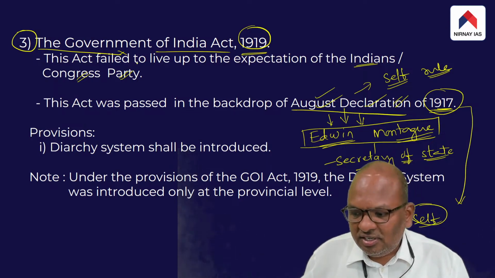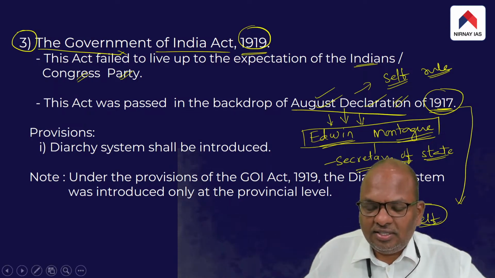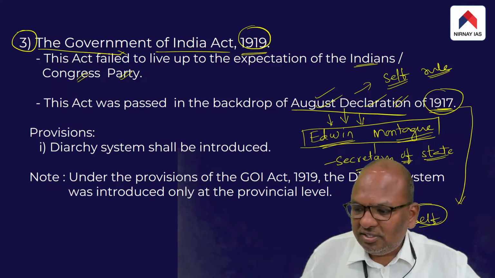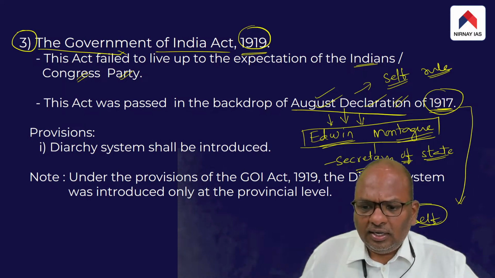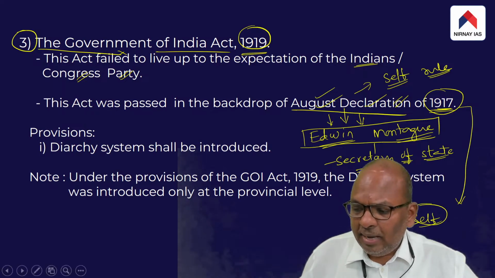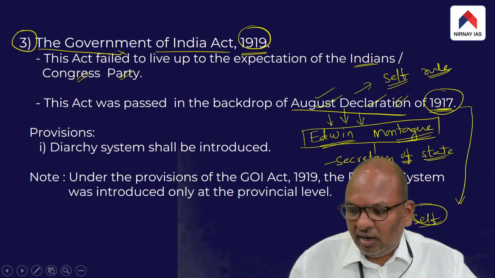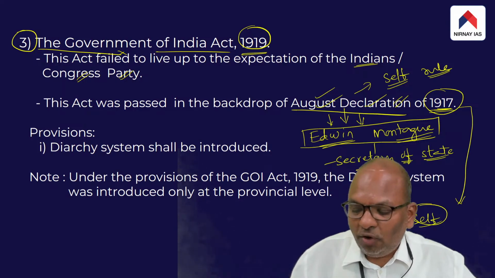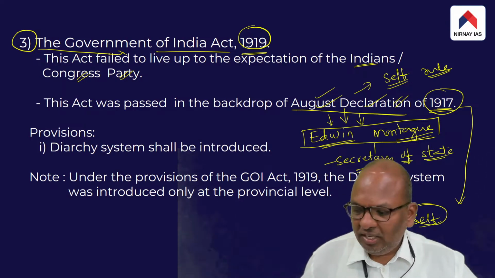Because the Congress Party felt hopeful that the British would give self-rule to Indians, but the British came up with a system under the Government of India Act 1919 which was clearly not to the liking of the Indians and the Congress Party.